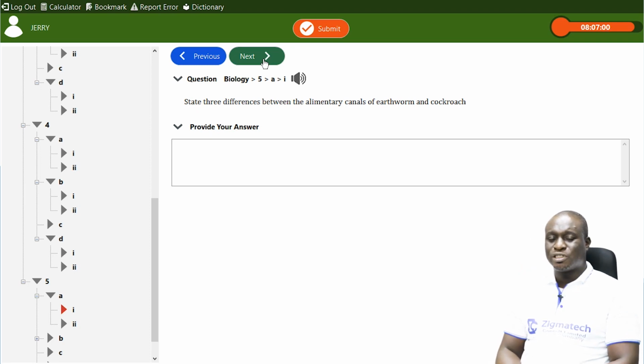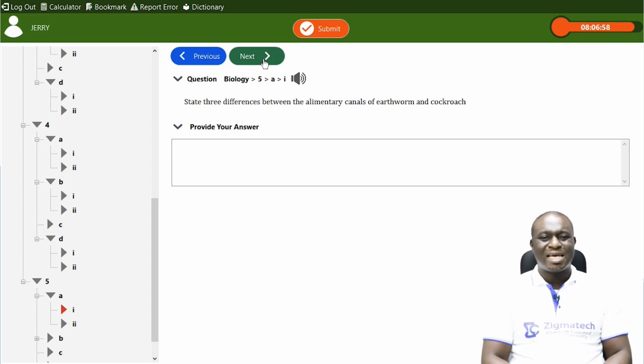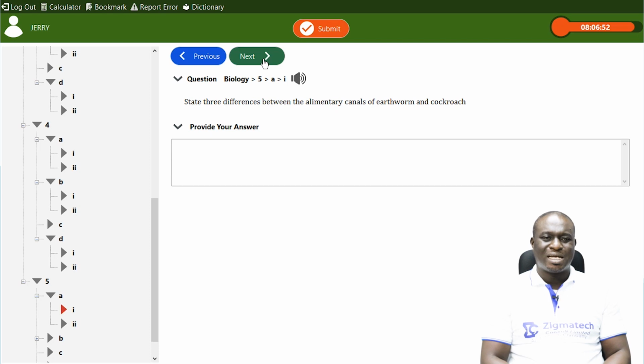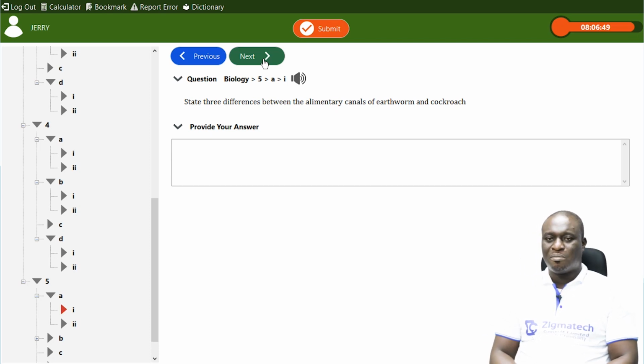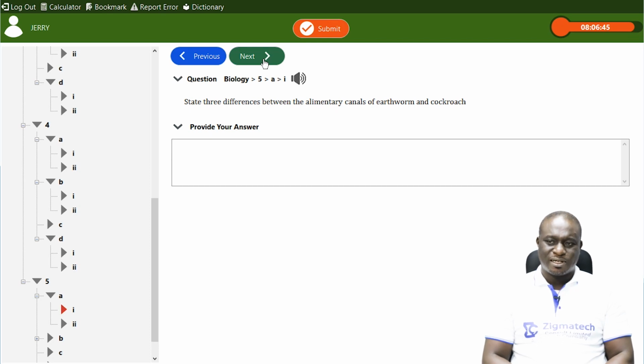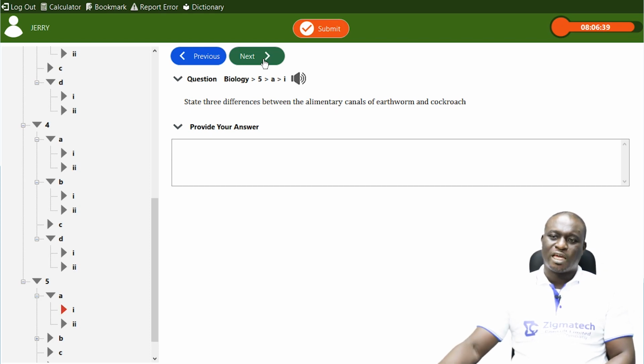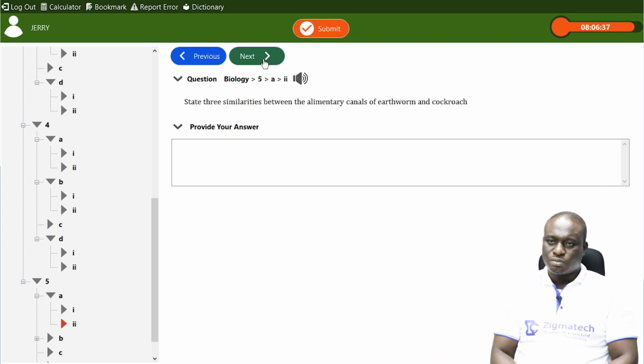Also, a cockroach possesses what we call the Malpighian tubules, but in an earthworm, there is absence of Malpighian tubules. So these are three important differences between the alimentary canals of an earthworm as well as that of a cockroach.